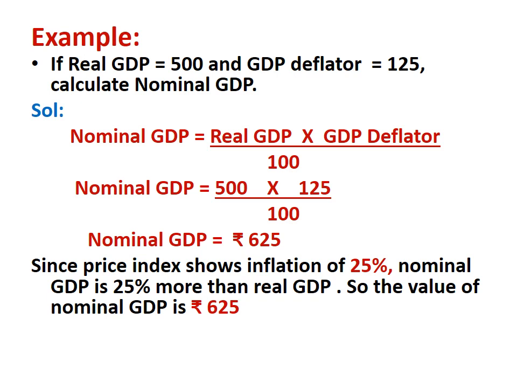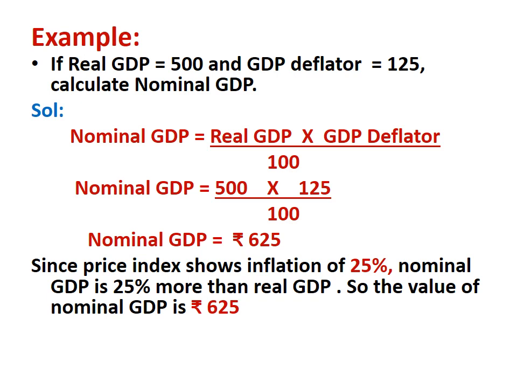625. Now since the price index shows inflation of 25%, because the value of GDP deflator is 125 and when we deduct the value of GDP deflator for the base year, that is 100, we get 25, that is 125 minus 100 is equal to 25, which reflects a 25% increase in prices.